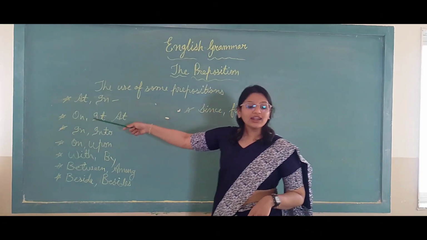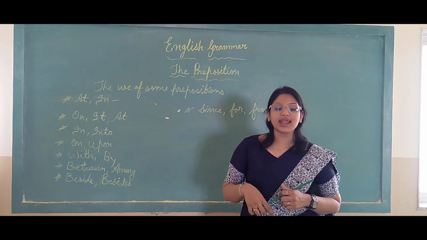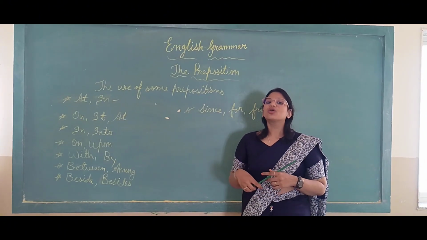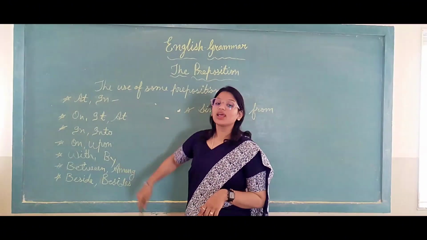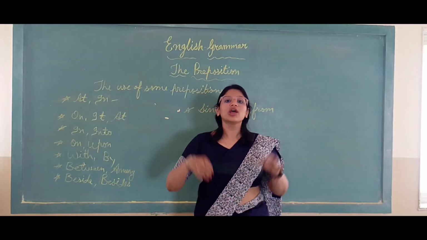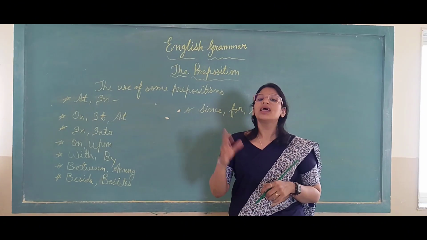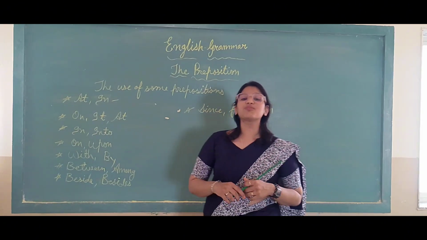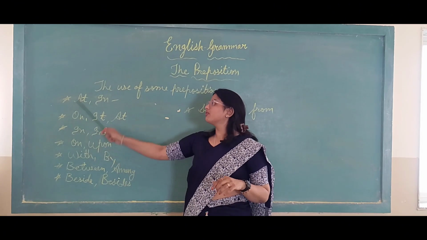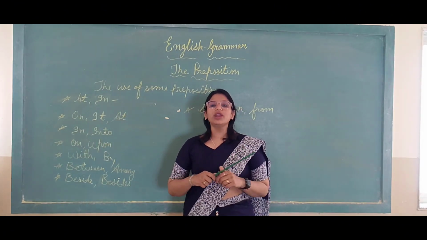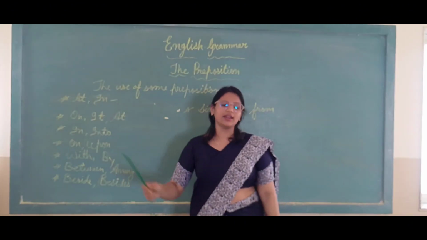At and in. At is used for a smaller concept of showing space and time. For example, Kusha lives at Raipur. In is used for a broader concept of space and time, like, there are many visiting spots in Jaipur. So, when we talk about a small concept, we use at, and when we talk about a big thing or big spaces, we use in.